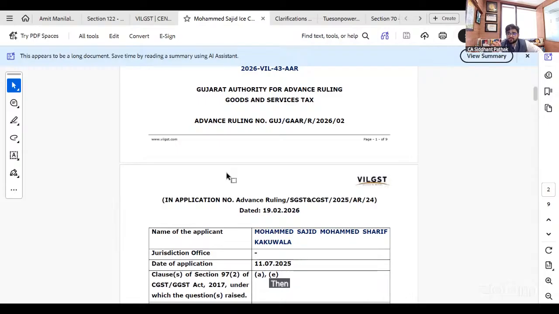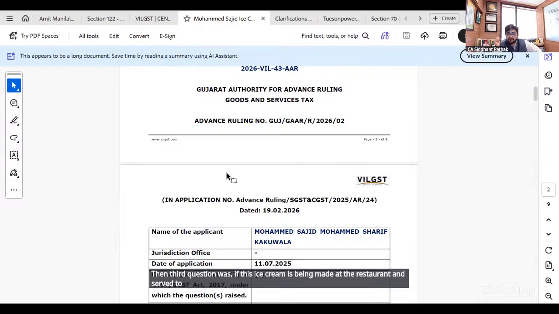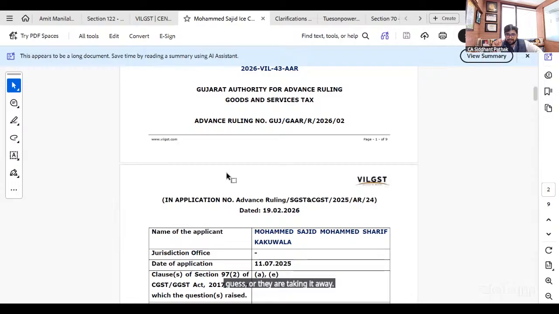Then the third question was whether this ice cream is being made at the restaurant and served to dine-in guests, or they are taking it away to their premises. These four questions were there in this advance ruling. I am putting it to you briefly.